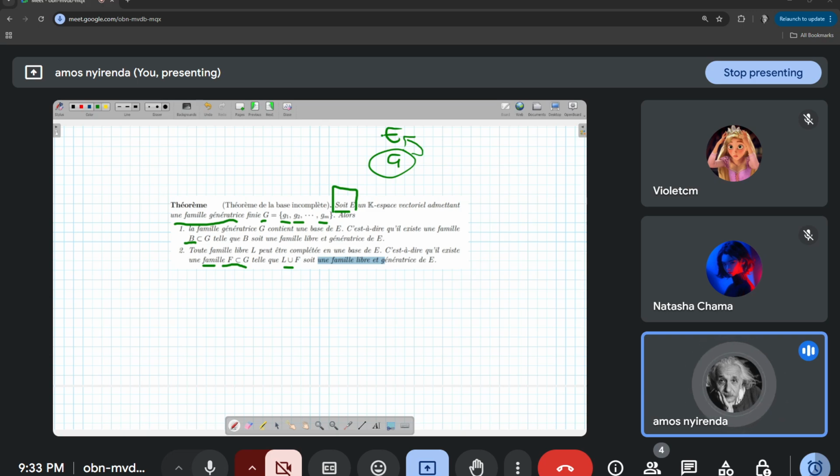For the first point, we are saying you can remove vectors from G such that it becomes libre. You understand? Is the theorem clear? So remember this idea. Just remember this theorem the way I've explained it to you.